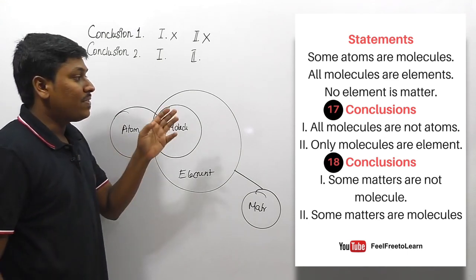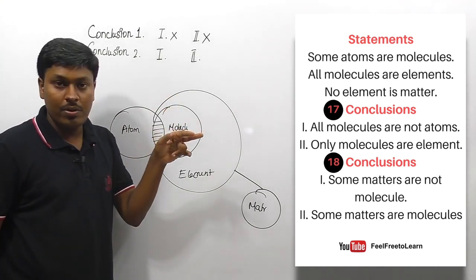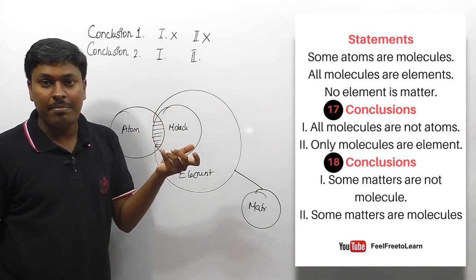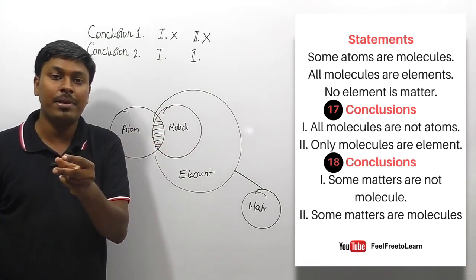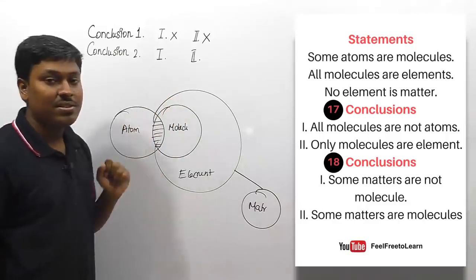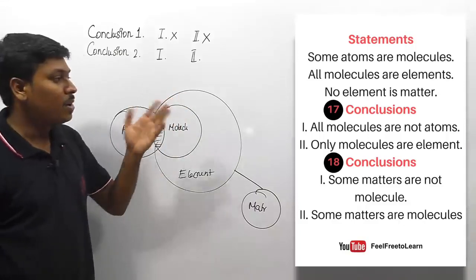Listen here, friends. First conclusion, some matters are not molecule, and the second conclusion is some matters are molecule. It is based on a complementary pair, right? Some A is not B, some A is B. So which we used to call as either-or pair, right? So finally we can say that the answer for this conclusion is either or. Either 1 or 2 follows.